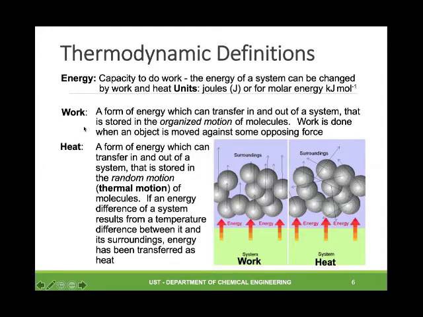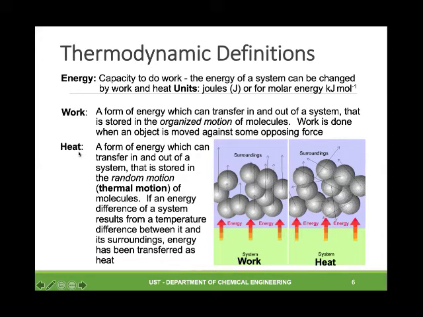Now, what about work? Work is a form of energy which can transfer in and out of the system that is stored in the organized motion of molecules. Work is done when an object is moved against some opposing force. So displacement is an important factor here.